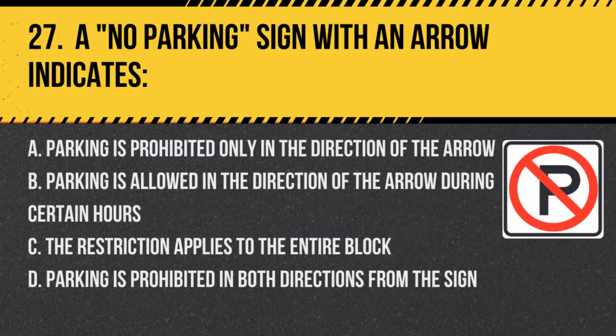Question 27. A no parking sign with an arrow indicates: A. Parking is prohibited only in the direction of the arrow. B. Parking is allowed in the direction of the arrow during certain hours. C. The restriction applies to the entire block. D. Parking is prohibited in both directions from the sign. Answer A. Parking is prohibited only in the direction of the arrow. This sign indicates that parking is not allowed in the direction the arrow points.